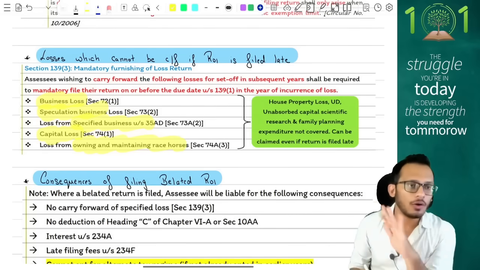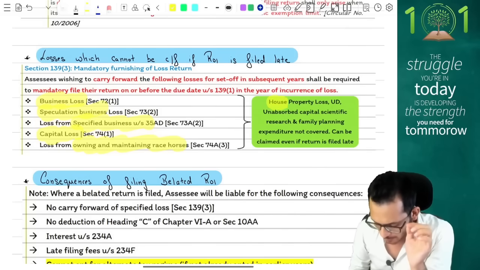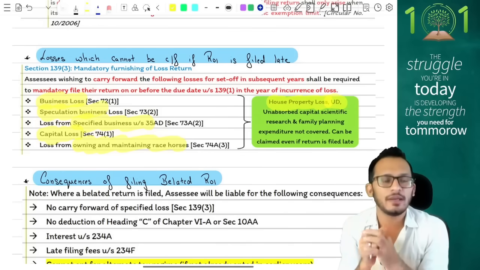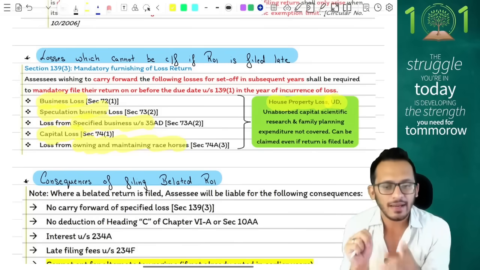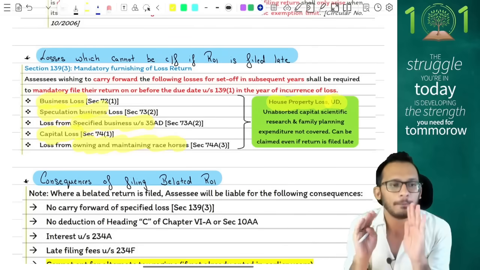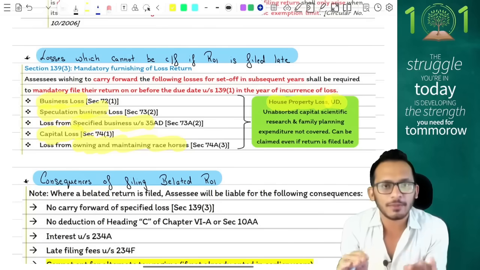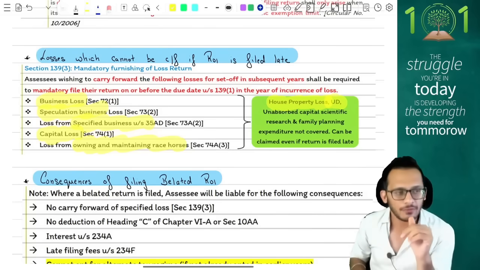In simple words, all losses will lapse unless it is a house property loss or unabsorbed depreciation loss. Those are the only losses you can carry forward even if your return is filed late. In any other case, your return will not permit any carry forward of losses. But notice carefully that this is only for carry forward. Current year set off will still be permitted. You can set off losses in the current year, just that the loss cannot be carried forward.